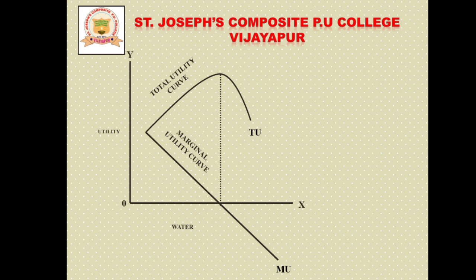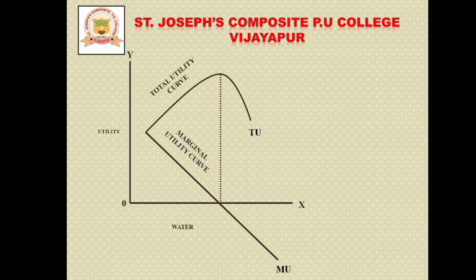And you can observe here this part is 0. So what is this 0? On this line marginal utility is 0. When marginal utility is 0, the total utility reaches a constant level, that is 30. When total utility reaches 30, the marginal utility will be 0.